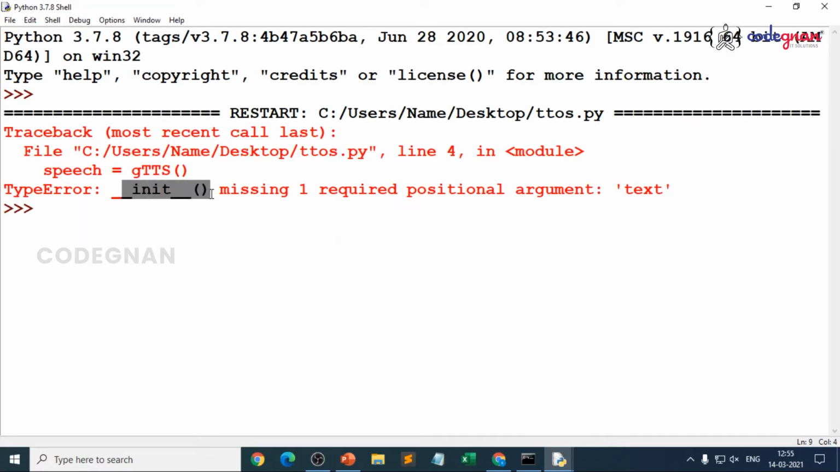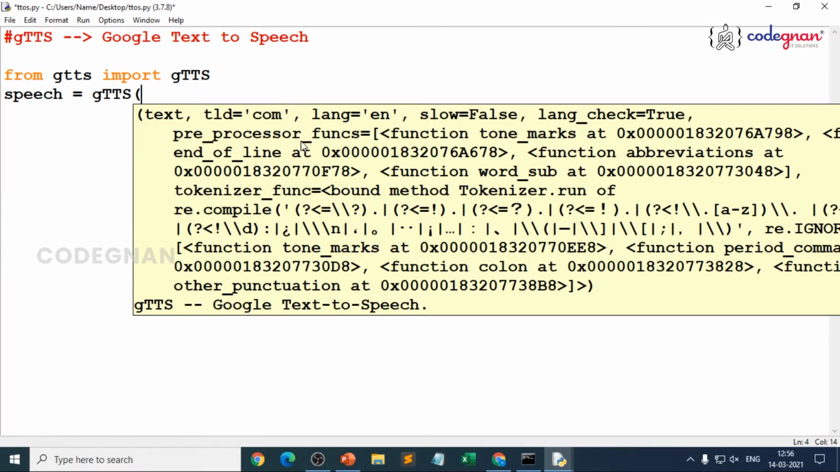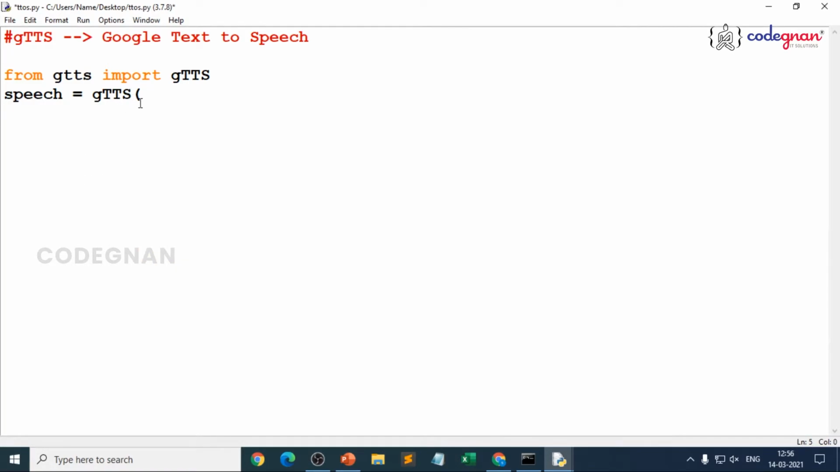See, the constructor is missing one required positional argument, text, because it is clearly telling you that you should give text within it. When you open this, you see text, slow, and language checking, where the language will be US English. There are so many options, because with this library we give our text and it gives the result in the format of an audio file. To hear that audio file, I'll make one simple change. First I'll give, hello everyone. You can give any text, it's up to you. Hello everyone, how are you?